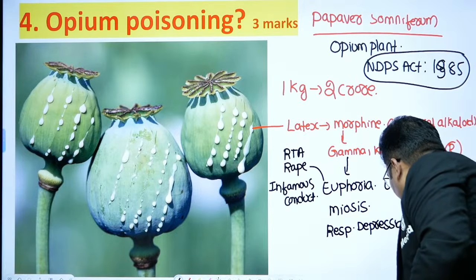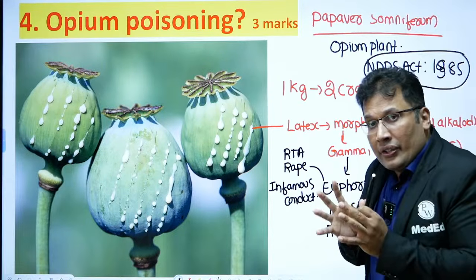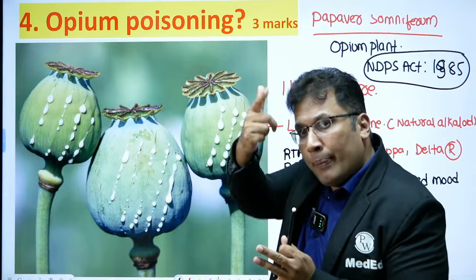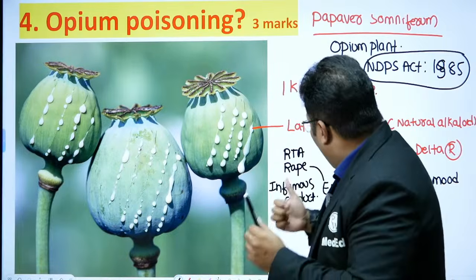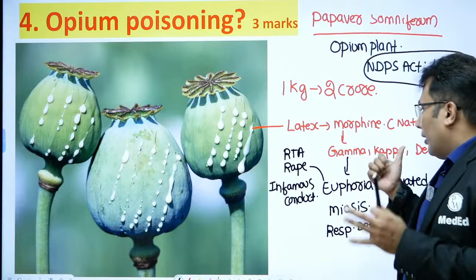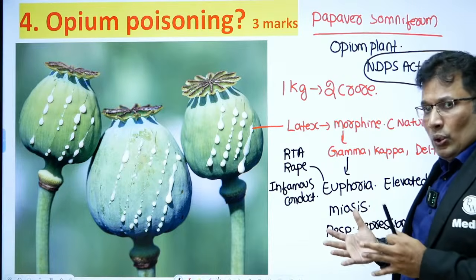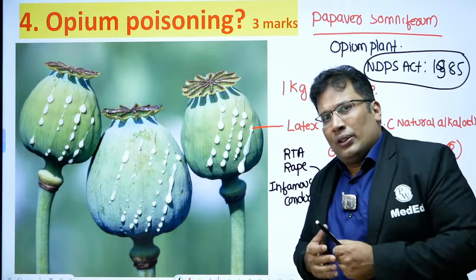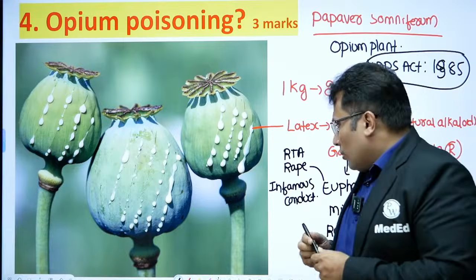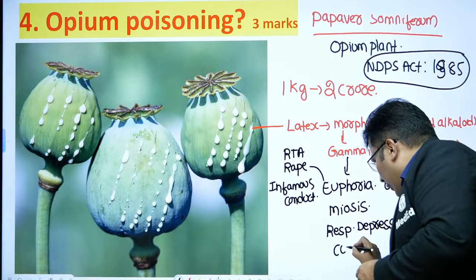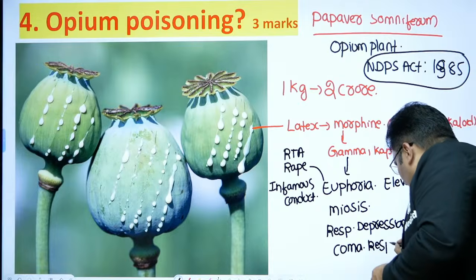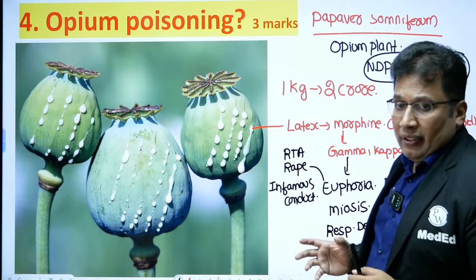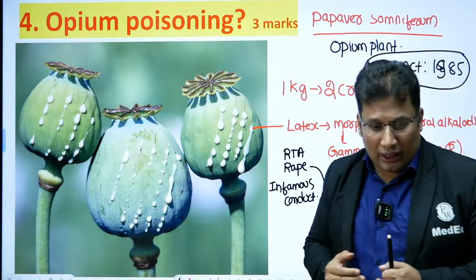Whenever the question asks the triad of opium poisoning: euphoria, respiratory depression, miotic pupil. Then other conditions: there can be constipation also, and coma. Sometimes overdosage can lead to coma, respiratory depression, and death of the patient. Okay, so this is important, guys.